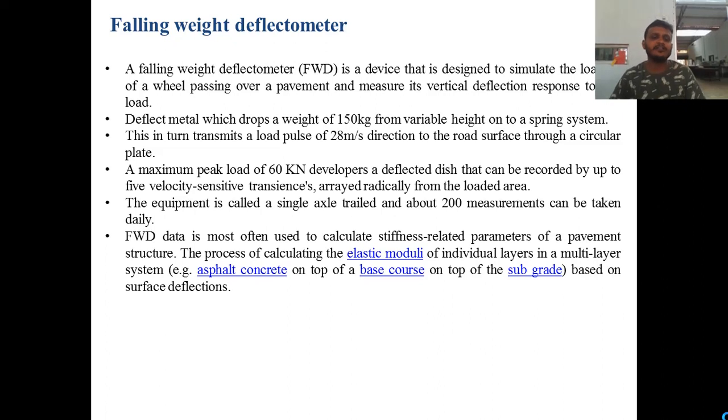FWD data, that is falling weight deflectometer data, is most often used to calculate the stiffness related parameters of the pavement structure, usually Young's modulus of the subgrade. So such kind of data are determined here. It is the process of calculating elastic moduli of the individual layers in a multi-layer system based on surface deflections.